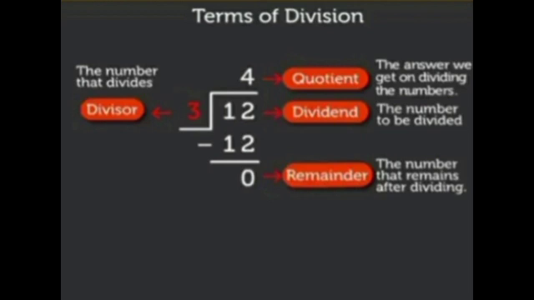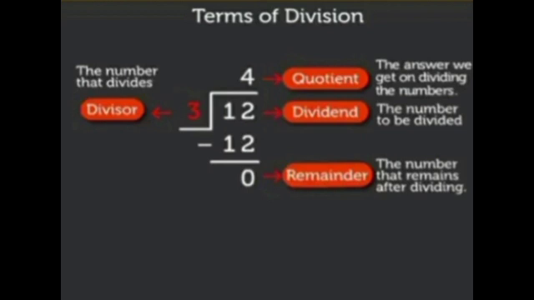Next, 3. 3 is the divisor. Divisor means the number that divides, the number which is going to divide the given dividend. That is called the divisor. In the 3 table, how many 12s are there? That is, in 12, how many 3s are there? So 12, how can you group under 3?